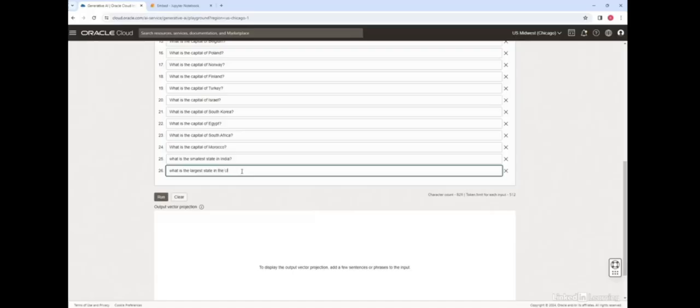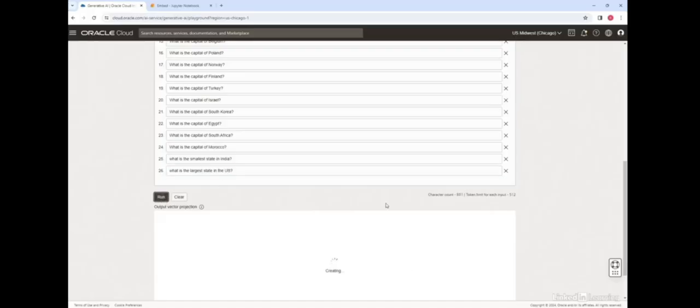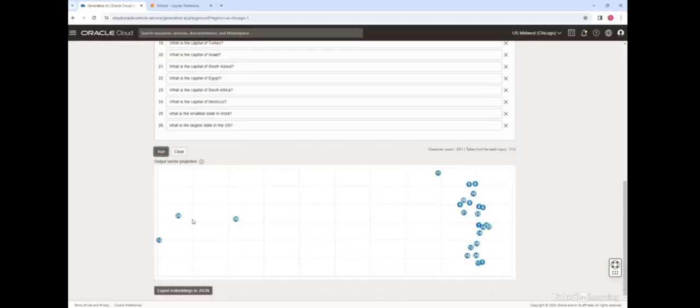Now if I add another statement, what is the largest state in the US, you will see that this behavior still holds true. The embeddings for the questions on the smallest states are located close to each other, and they are kind of equidistant from the question about the largest state in the US, and everything else is still the same. All the other capitals and the countries are located here. So this gives you a good idea about this concept of numerical similarity and semantic similarity.